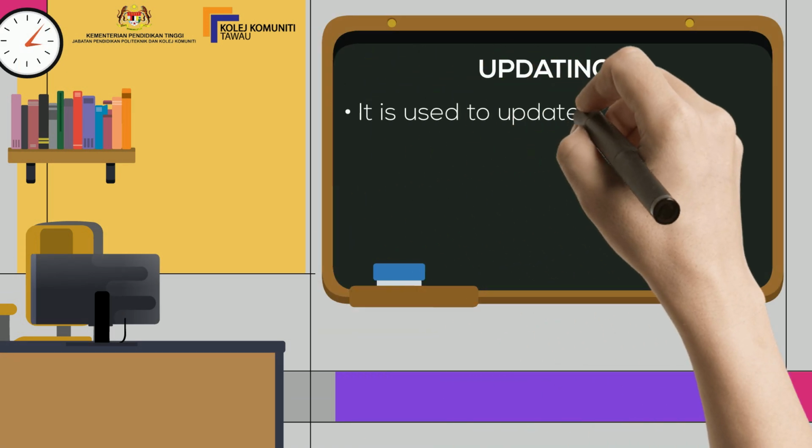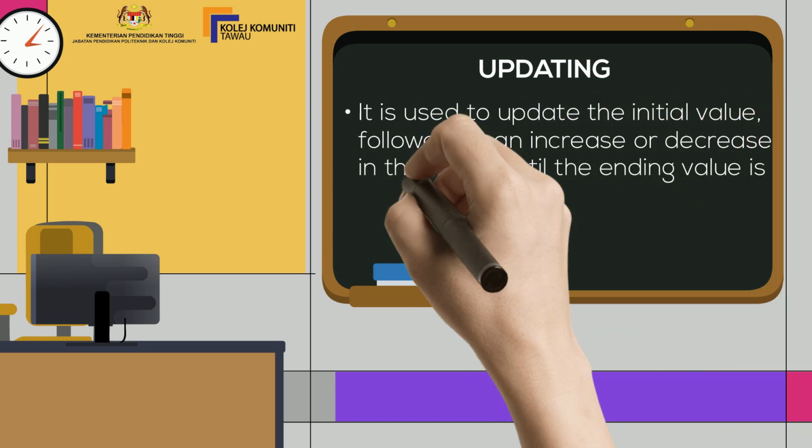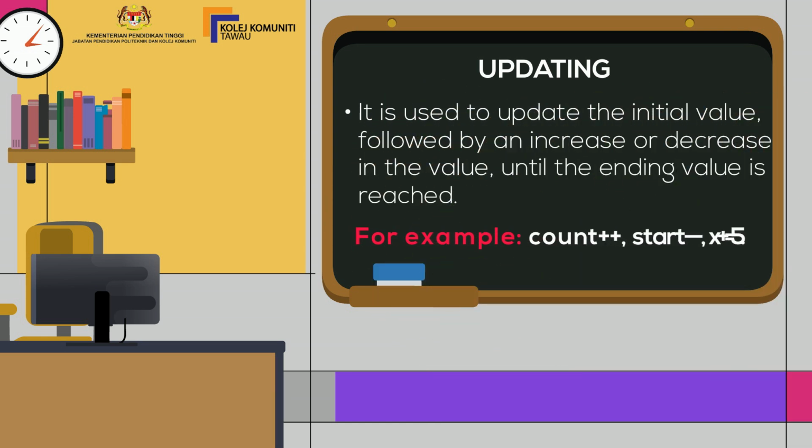Updating. It is used to update the initial value, followed by an increase or decrease in the value, until the ending value is reached. For example, count++, start--, x += 5.